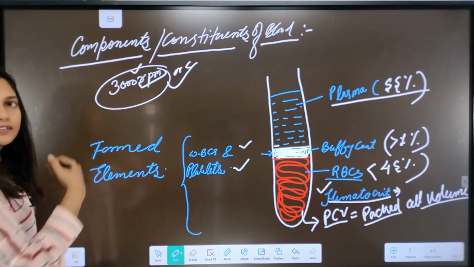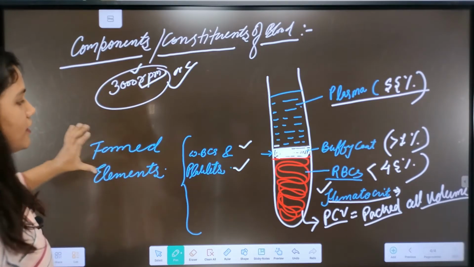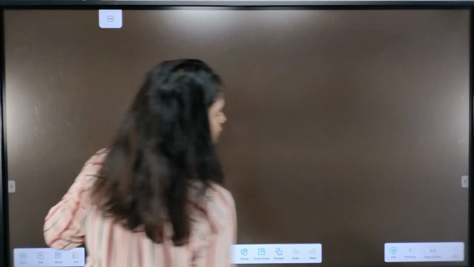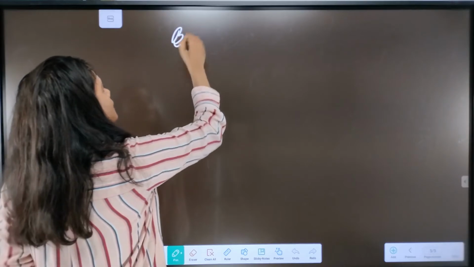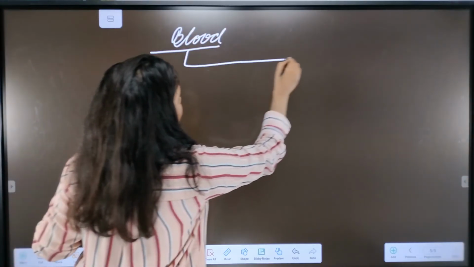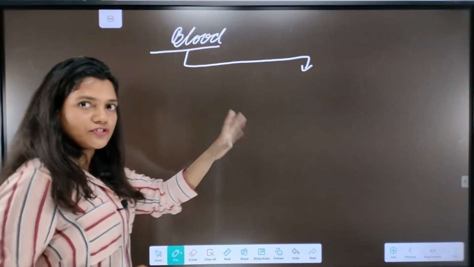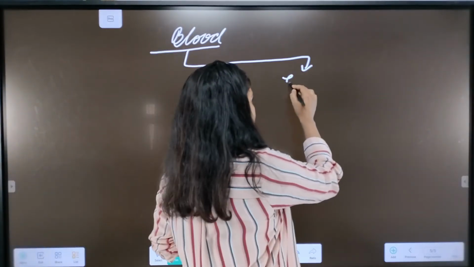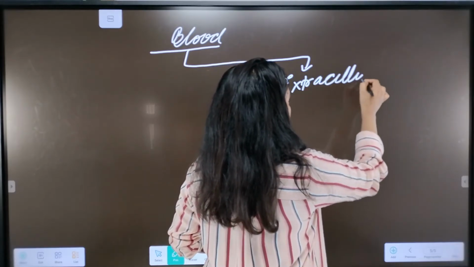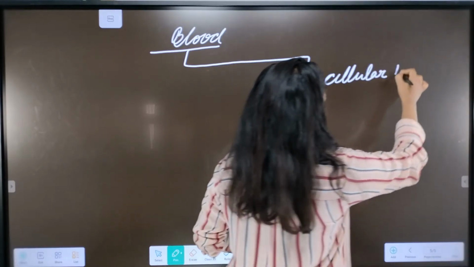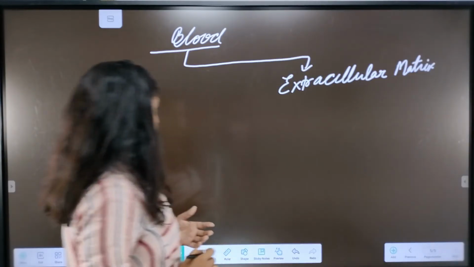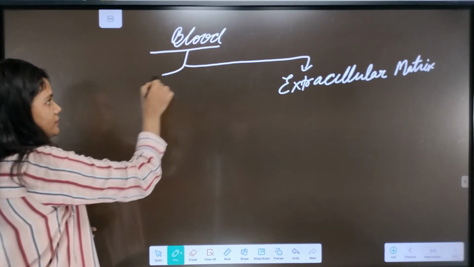Okay, so now we get another division of the blood. First one is the blood. We can write here the extracellular matrix, definitely we can, and here the formed elements.